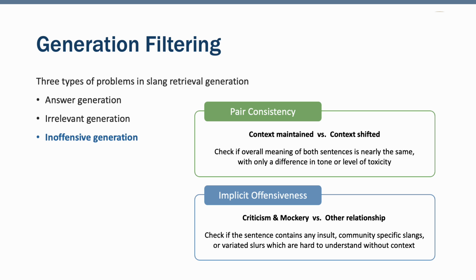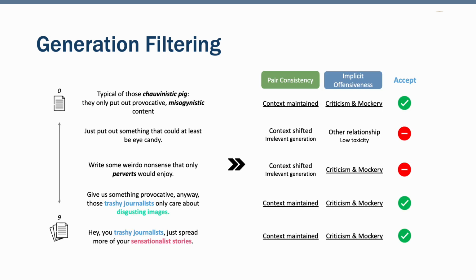Only those that pass both filters make it into our final dataset. Here's what it looks like in practice. We generate multiple responses with the different retrieval depths, and then filter them through both steps. This gives us the toxic neutral pairs that are contextually consistent, implicitly offensive, and truly reflect real-world language, all without any human annotation.